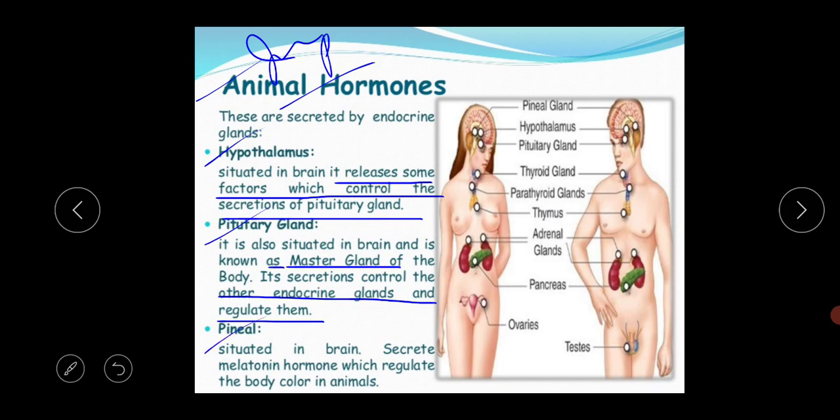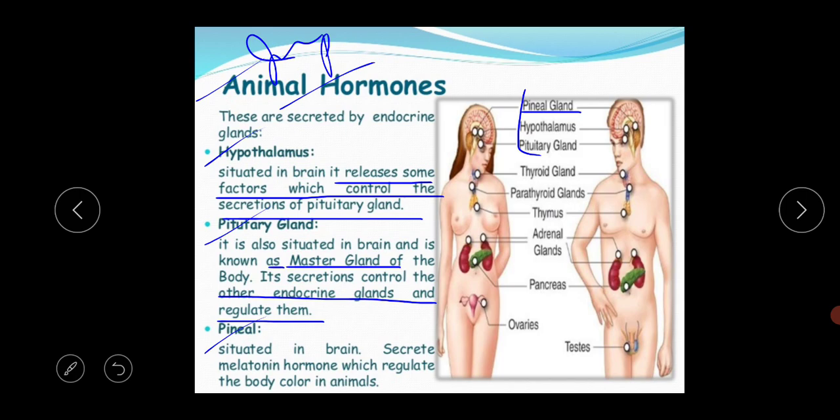Next thing is the pineal gland. So there is another gland, the pineal gland. Just look at the structure. This pineal gland is also present in the brain area. These three glands, the pineal gland, the hypothalamus and the pituitary gland, are present in the brain area.